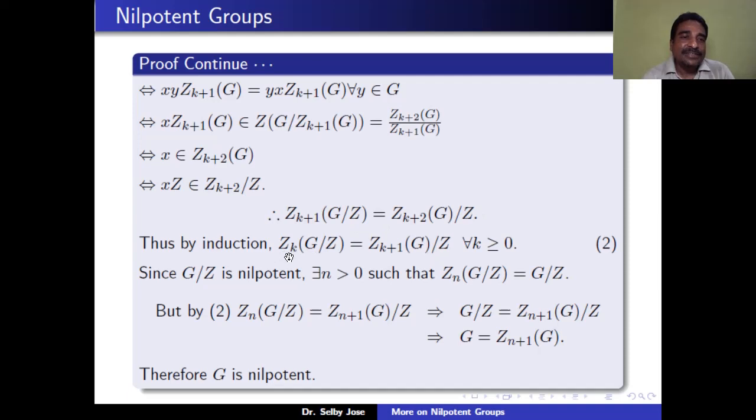So by induction, Zk of G mod Z is equal to Zk plus 1 of G mod Z for all k greater than or equal to 0. We call this equation 2.